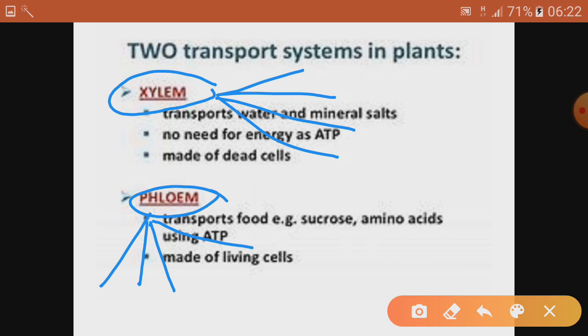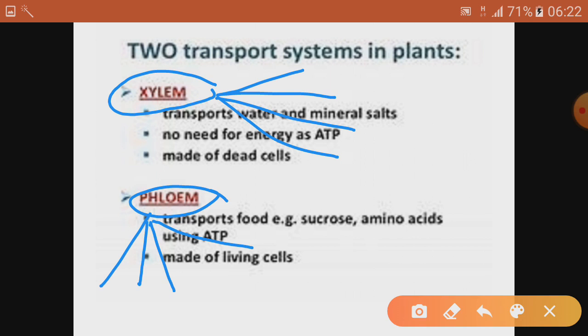When the xylem conducts the water from the roots to the leaves, that time it does not require any energy in the form of ATP. So this process of water conduction in xylem is said to be a passive process where energy is not required. But in case of phloem, energy is required when it conducts food from the kitchen of the plant, that is leaves, to the rest of the plant. That time energy is required, and it is an active process. The difference between conduction of water by xylem and conduction of food by phloem is very important, and a short question comes from this portion.